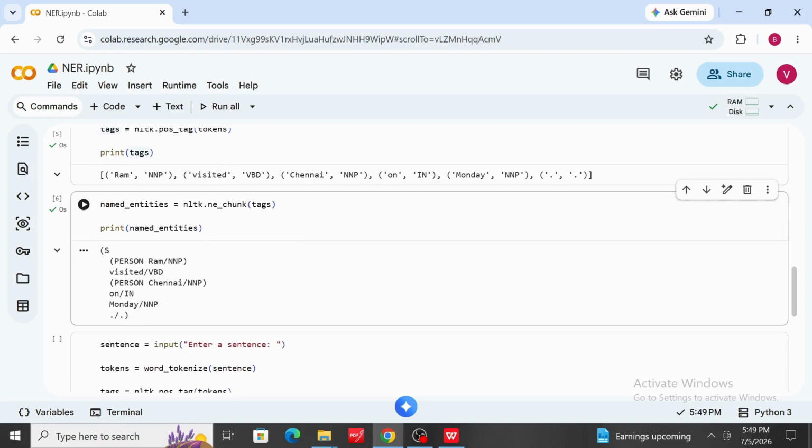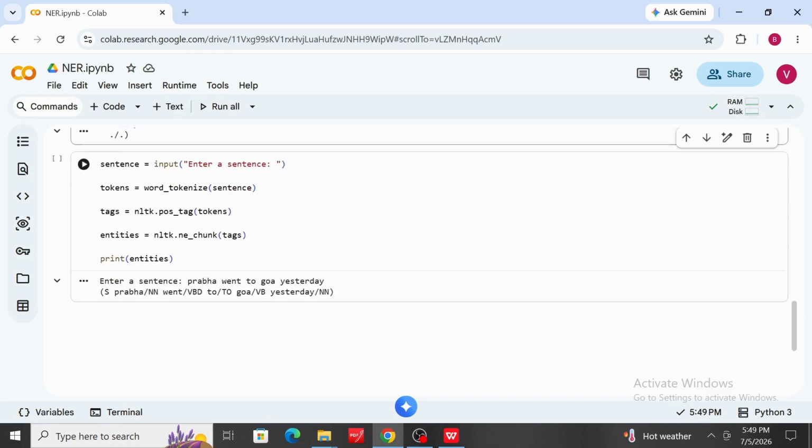Here it identified Ram as a person, and Chennai as a geopolitical entity, represented by city, state, like that. Monday is not highlighted as an entity by this model. If we use spaCy or transformer based libraries, they will treat it differently. So based on which package we use, it will give you the result.